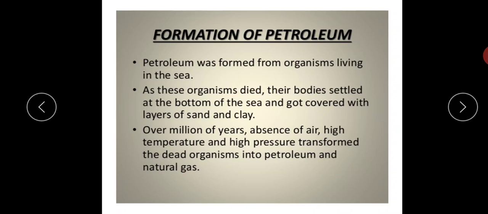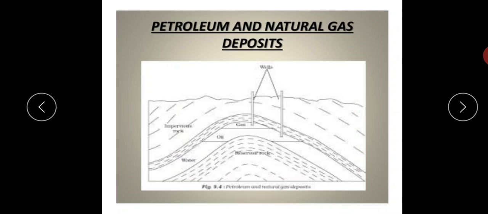To form this, what are the essential needs that have to be present? That is the absence of air, high temperature and high pressure. So when all this accumulates beneath the bottom of the sea, what happens? That converts the dead organisms into petroleum and natural gas. You can see in this diagram how they have shown the deposition of petroleum and natural gas beneath the sea.